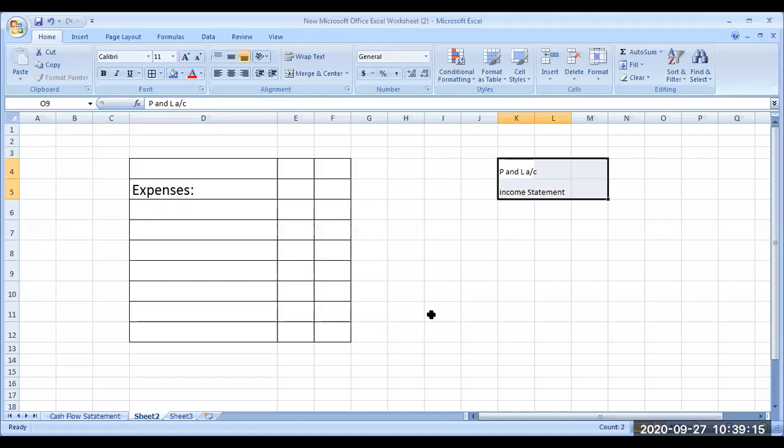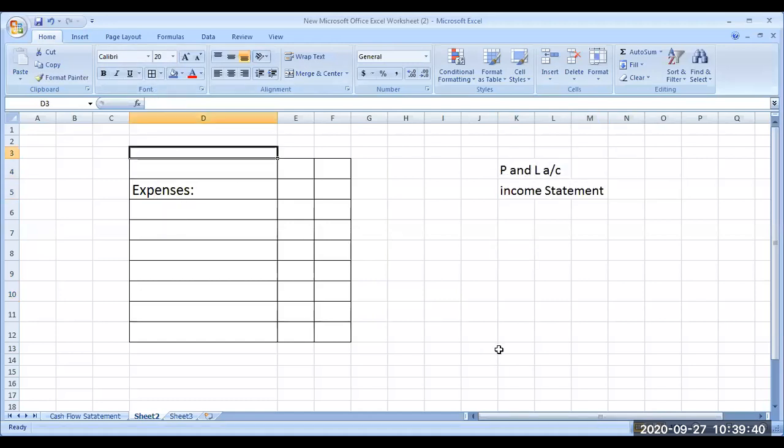So your income statement or profit and loss account looks like this, starting from income from operation, other income. Is your company's P&L account like this?